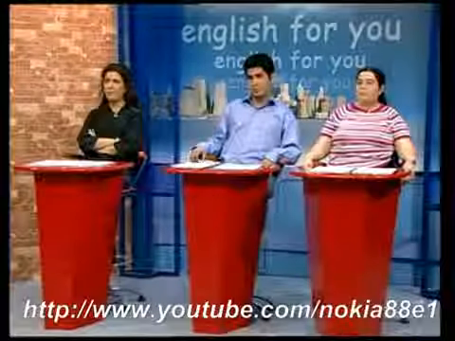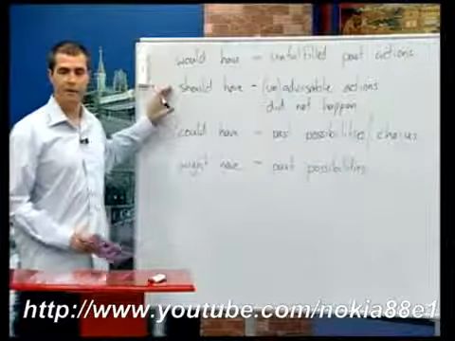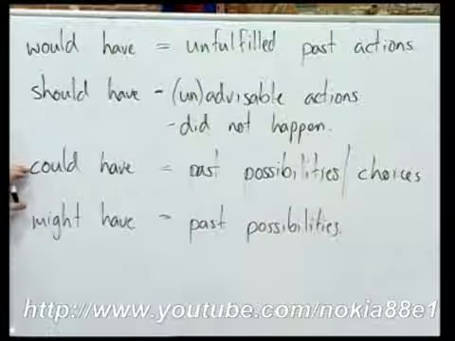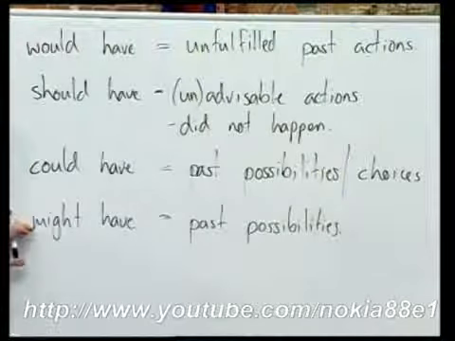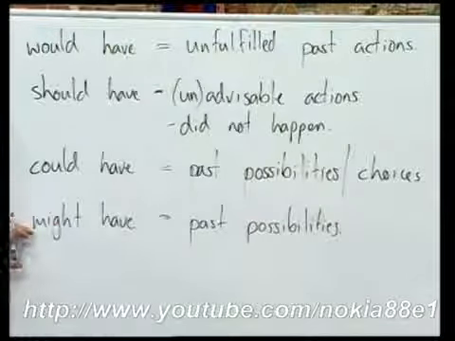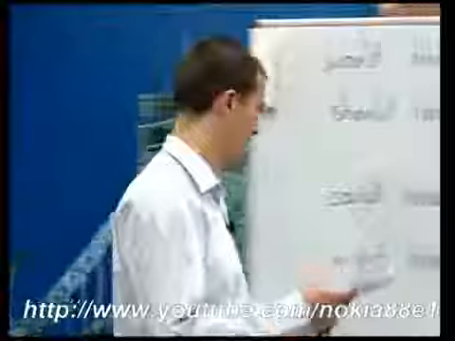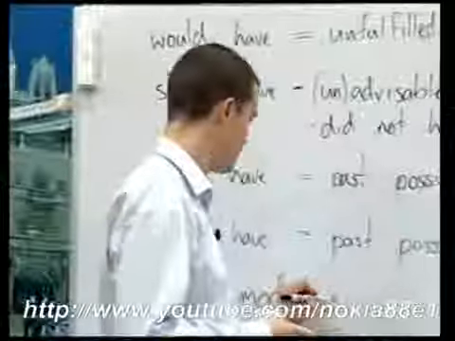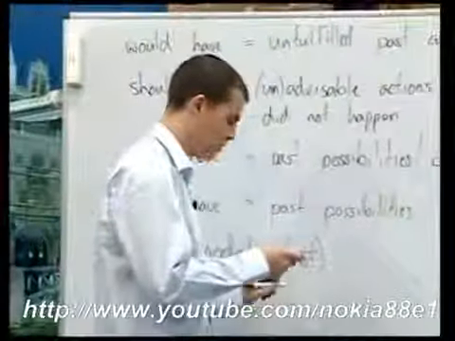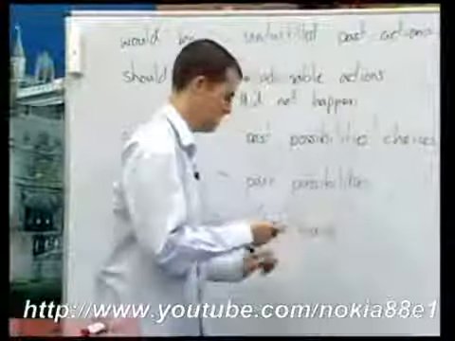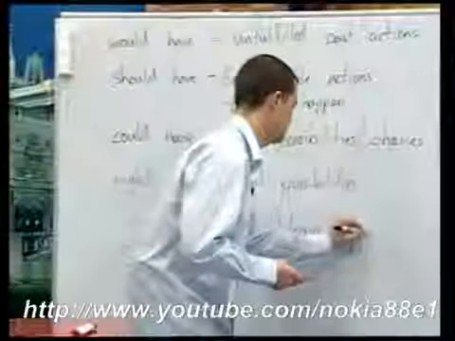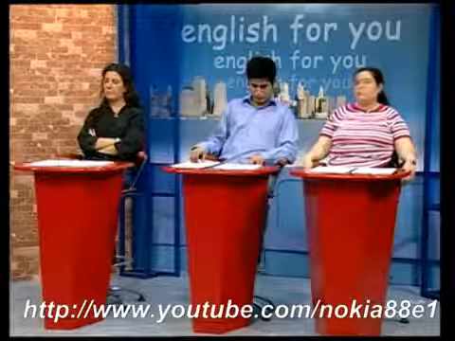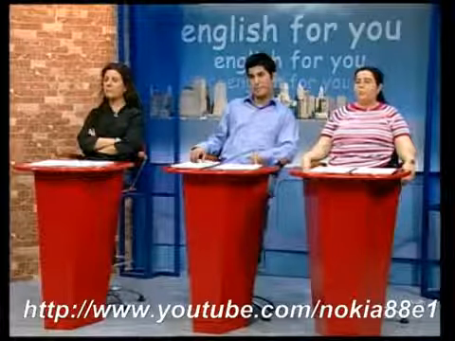So would have: unfulfilled past actions. Should have: advisable or unadvisable actions, but they didn't happen. Could have: past possibilities, past choices. Might have: past possibilities. These are modal auxiliaries. They describe past actions, and we make them this way. We have the modal. In the passive, we make modal plus not or have, and then plus the past participle. Okay, let's practice this now.